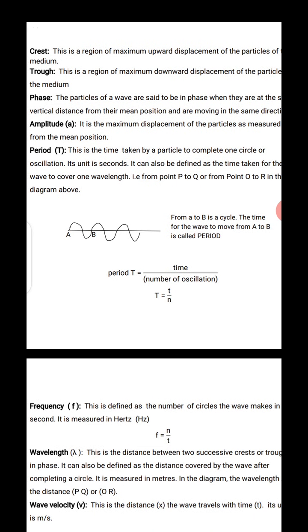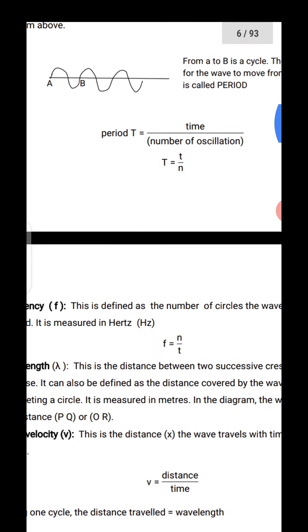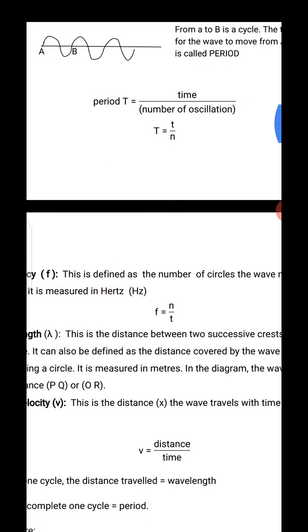So the period now is the time over the number of oscillations. Look at the formula that I want you to take note of here. The period T is the time divided by the number of oscillations. That's the difference between the period and normal time. It's not just a time. If we have 3 oscillations in 1 minute, the period is 1 minute, which is 60 seconds, over the number of oscillations. So the period T is time over number of oscillations.